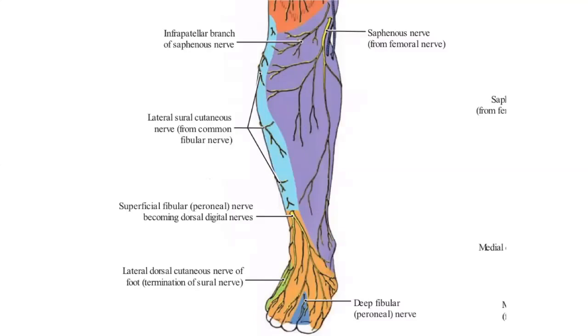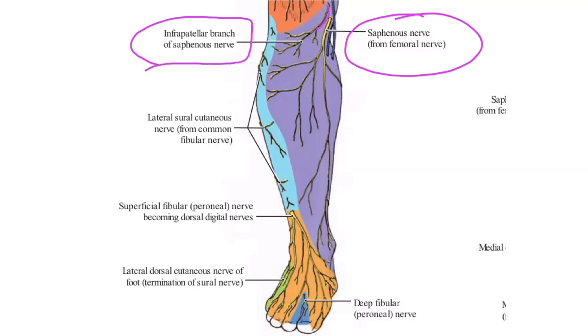The innervation is the saphenous nerve. This is the infrapatellar branch, and the whole of the skin is supplied by the saphenous nerve. That means it is supplied by the femoral nerve, L2 to L4.